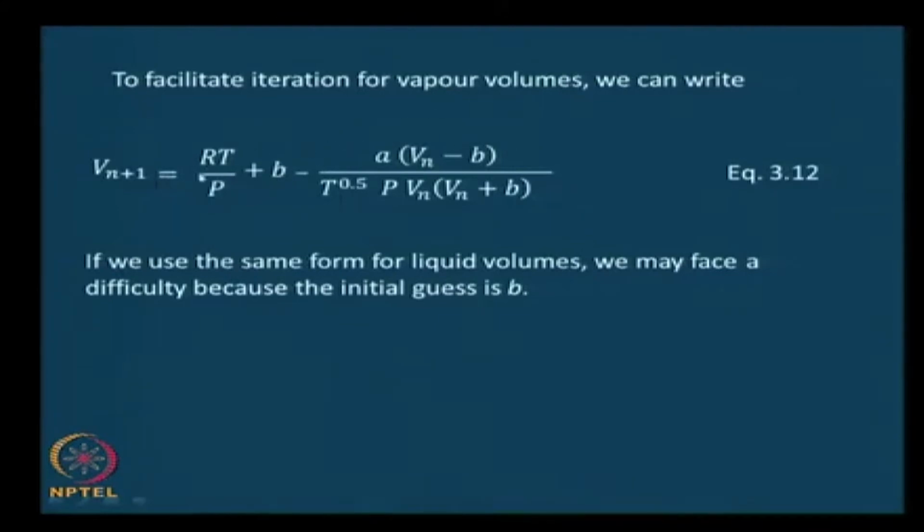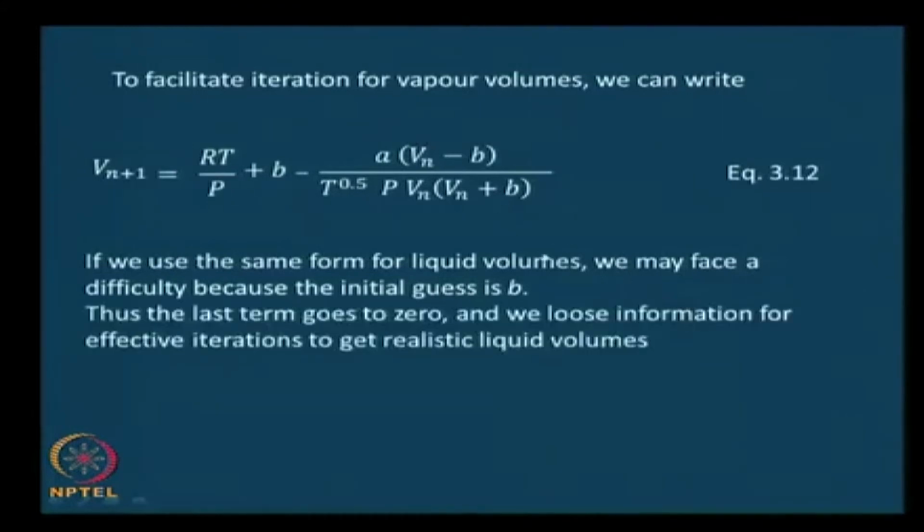Whereas, note the form of the equation here, we have a Vn minus B. Therefore, if our initial guess is going to be B, this term is going to get out completely, and therefore this is a big loss of information, and we cannot do effective iterations to get realistic liquid volumes. Therefore, this is not the form that we would like to employ for doing iterations to get to liquid volumes.